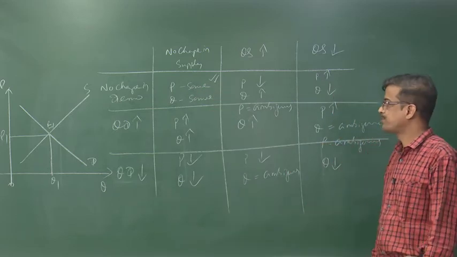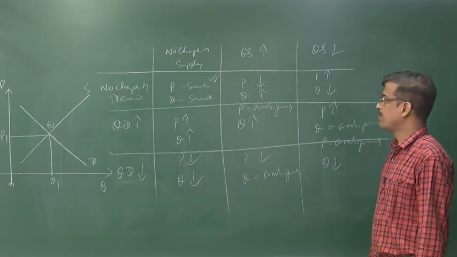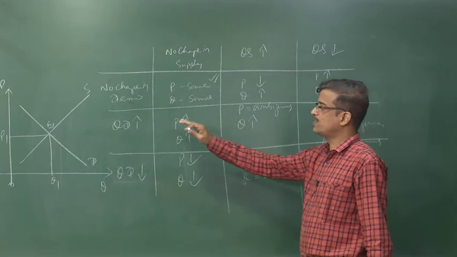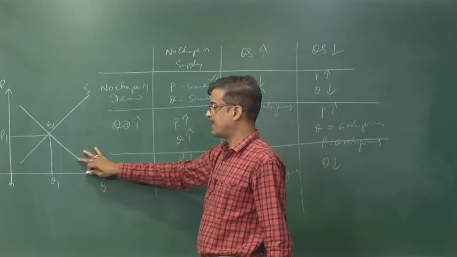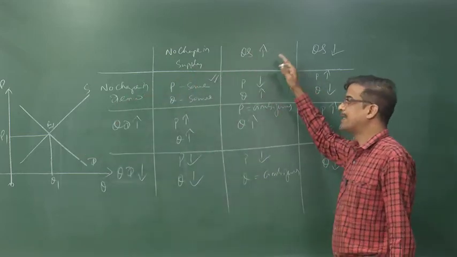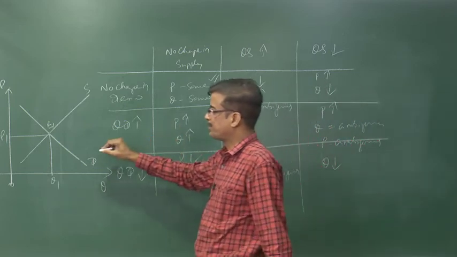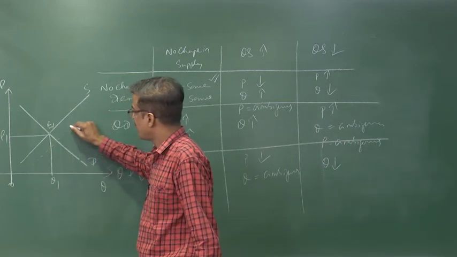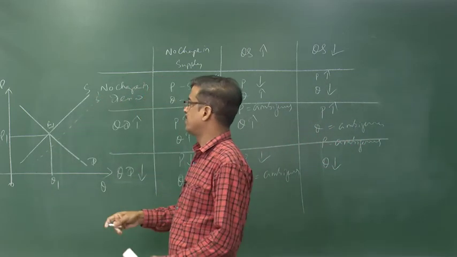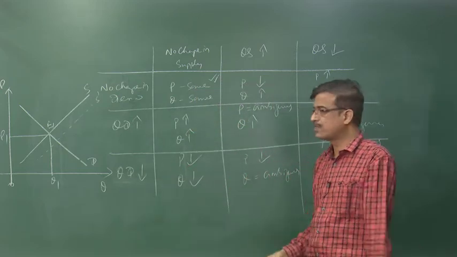Okay, that's right. Now come down to the second part. No change in the demand. Demand will not change. Supply will increase. Supply shifts towards right. Supply increases, supply towards right shift.